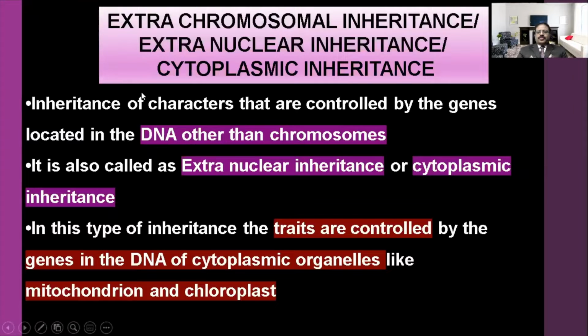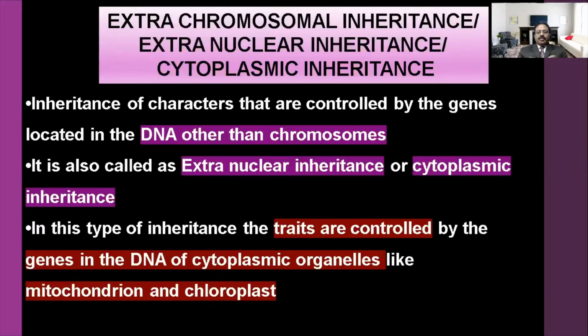Usually in the nucleus the chromosomes are present. In the chromosome the genes and DNA are present, and they control the characters. Inside the nucleus the chromosome alone controls the characters, or they only do the inheritance.